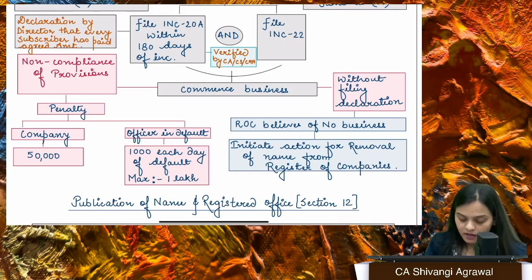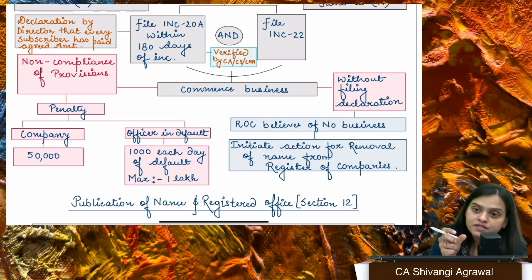So the company has to file INC 20A within 180 days of incorporation. What is this? This is nothing but a declaration by the director that yes, the subscriber has paid the agreed amount. Plus file INC 22. What is INC 22? It is about the registered office. Supposedly the company started with a correspondence office.